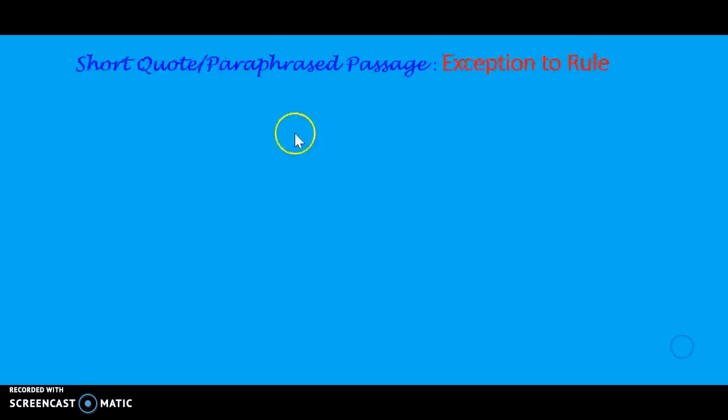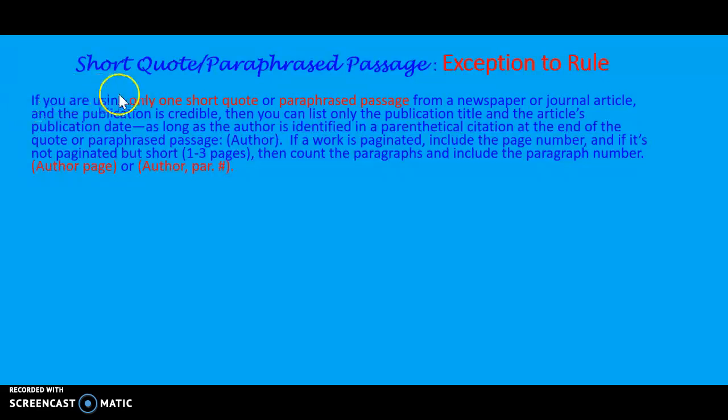Okay, moving on. Short quote, paraphrase passage, exception to rule. If you are using only one short quote or paraphrase passage from a newspaper or journal article, and the publication is credible, what does this mean? Credible means authoritative, respected, you can trust the source, the publication. Then you can list only the publication title and the article's publication date, as long as the author is identified in a parenthetical citation at the end of the quote or paraphrase passage. So you would have the author's name in parentheses.